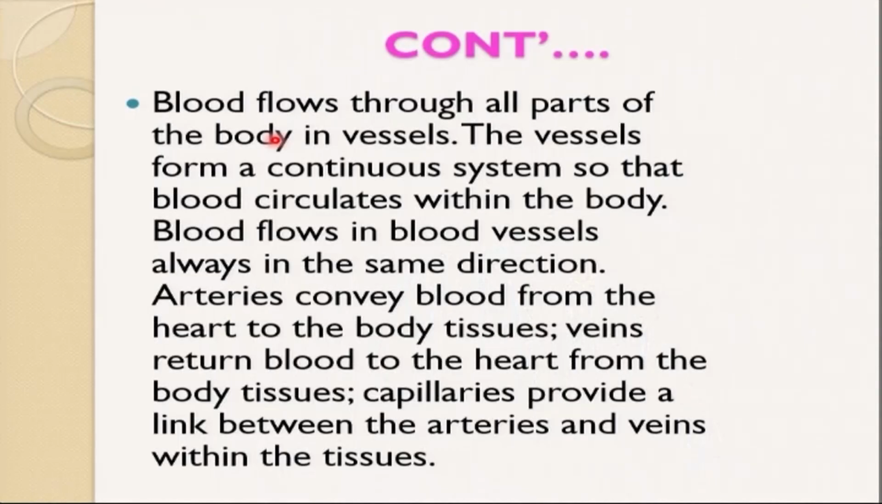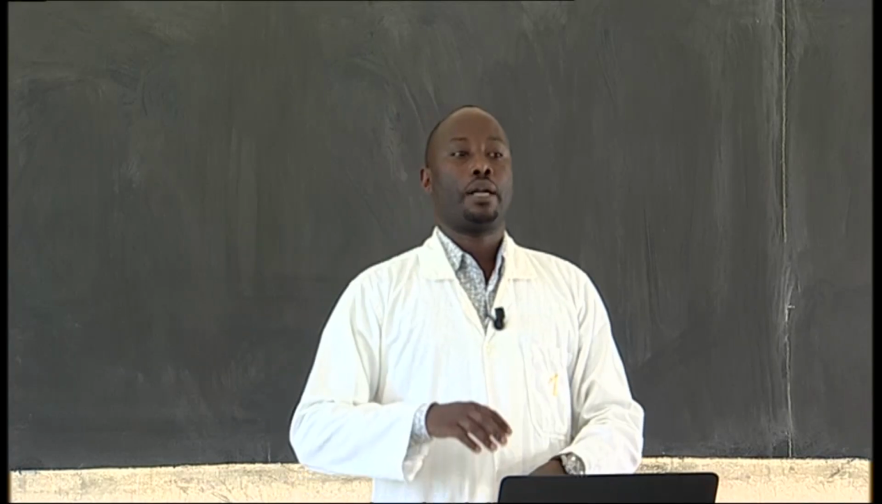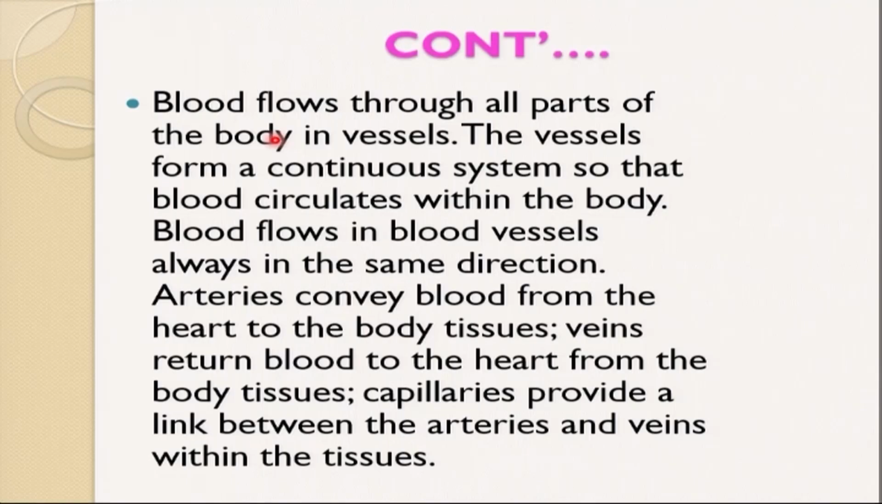The blood flows through all parts of the body in vessels. These vessels form a continuous system so that blood saturates in the body. So the blood has to saturate into the body because of these blood vessels. Blood flows in the blood vessels always in the same direction. Arteries convey blood from the heart to the body tissues, veins return the blood to the heart from the body tissues, and capillaries provide a link between arteries and veins within the tissues.